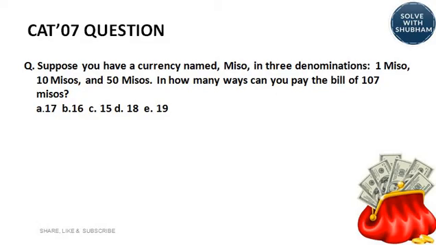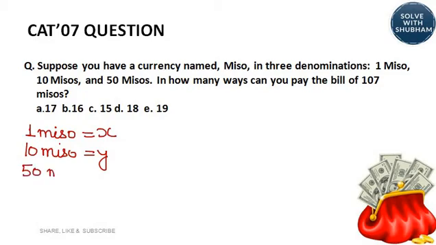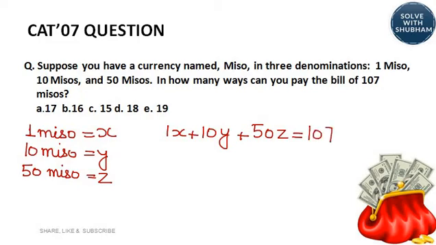So, let us assume the number of currencies of 1 Mizo is X, of 10 Mizo is Y, and of 50 Mizos is Z. So basically 1 into X plus 10 into Y plus 50 into Z is equal to 107.